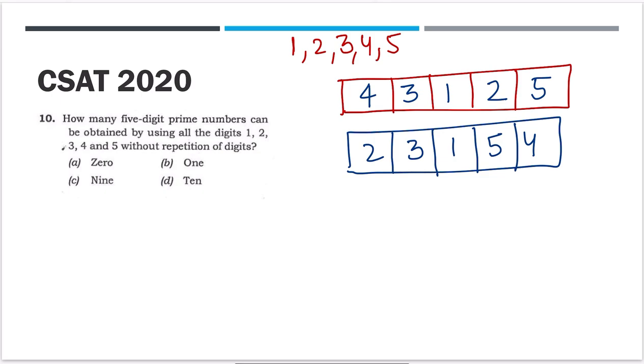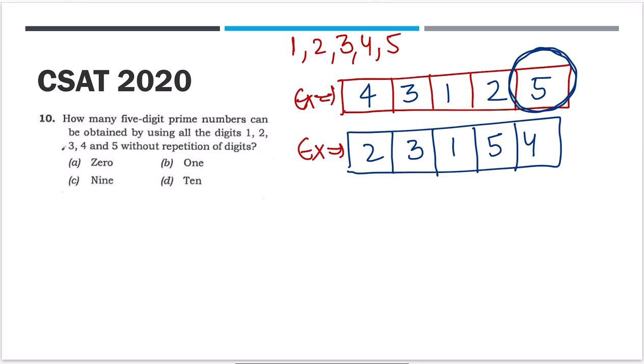Now, suppose for example you get these numbers. Now tell me first one thing. Is the first number a prime number? How can you say 4, 3, 1, 2, 5 is a prime number or not? Now you have to do the linkage from the last video where we did the divisibility rules. Just recall the divisibility rule of 5. If the number is ending at 5, then it will be divisible by 5.